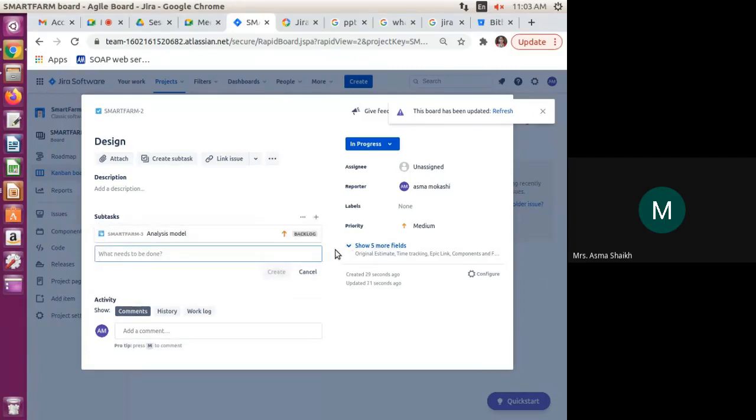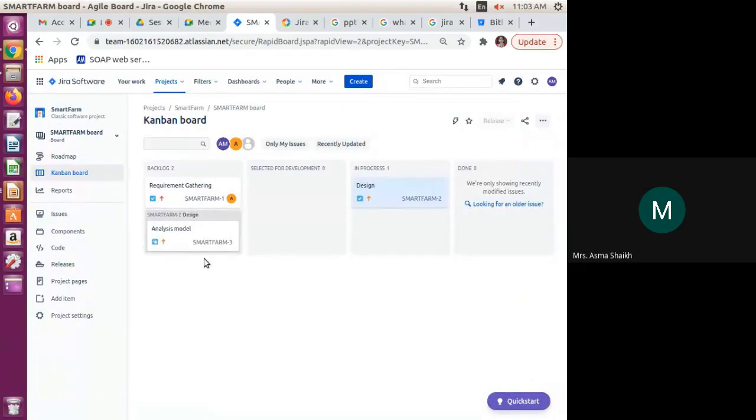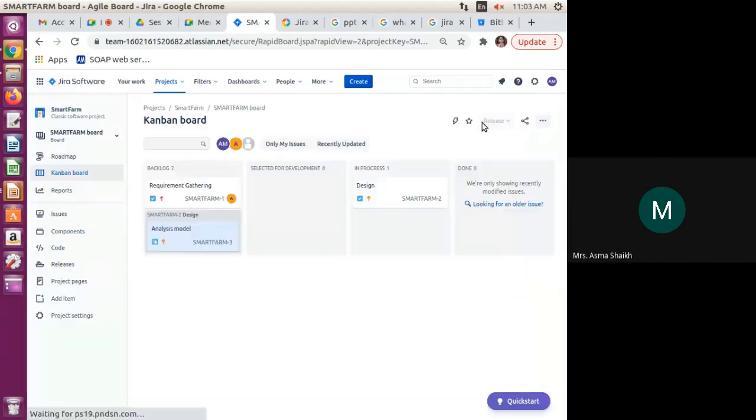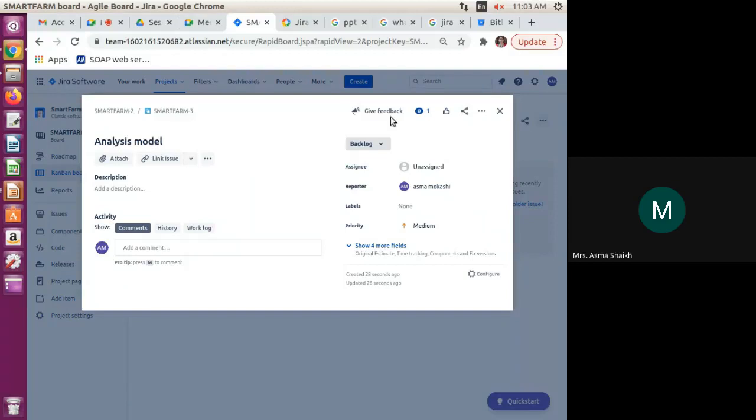Okay, so this is a subtask in a task design engineering. Now we have updated this in the Jira. See, this is in a design, but in a backlog, we are able to see the analysis model. Why? Because we have in progress design, but analysis model we have selected in the backlog phase. If we want to change, we can change from here. Okay, and as well as we can see the progress.